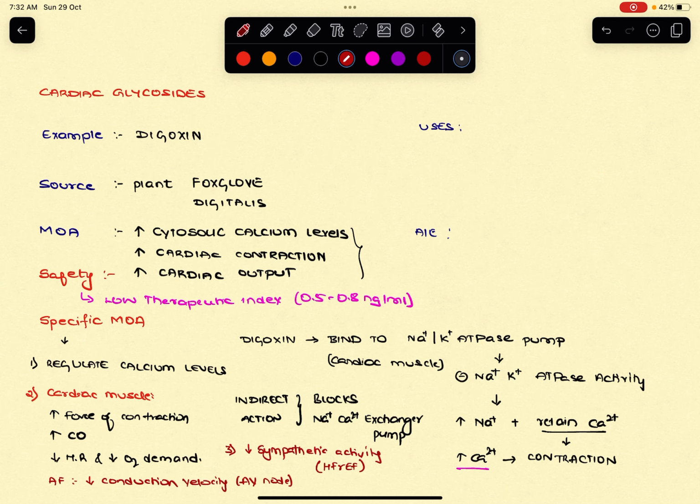So what are all the uses of the cardiac glycosides? Cardiac glycosides are useful in the treatment of heart failure.